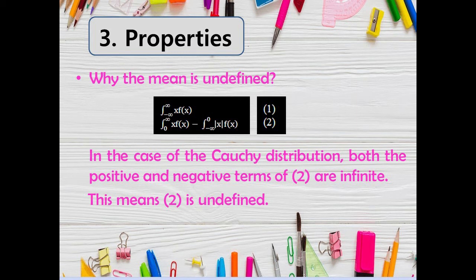The support of a Cauchy random variable is minus infinity to plus infinity. So the integral representing the mean is an improper integral: the limit of the definite integral of x times f of x as the limits of integration approach minus infinity and plus infinity. The tails of the Cauchy density function are heavy. They approach the x-axis more slowly than, say, the tails of a normal density. As a result, the limits for the improper integral described above do not exist.